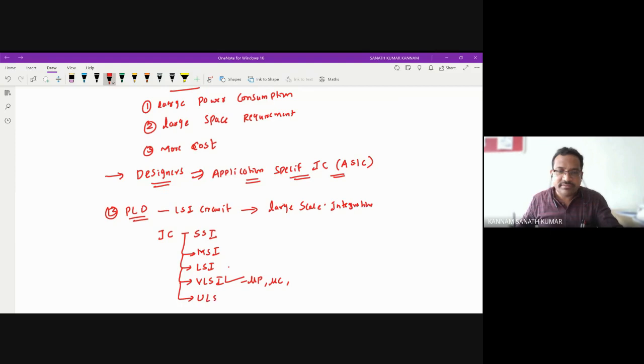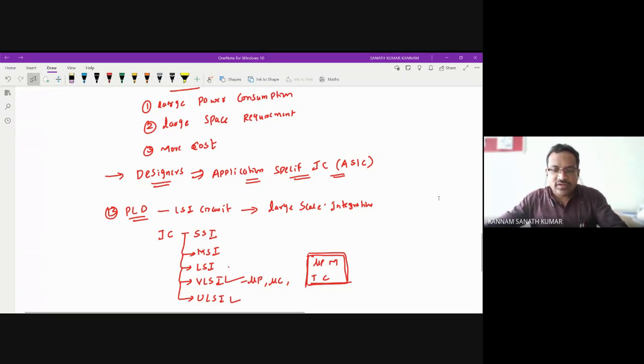Then you have ULSI, ultra large scale integration, meaning a total system: a microprocessor, memory, and peripheral devices like timers, counters, and ports, all integrated within one IC. The Raspberry Pi is made with ULSI. These are the different types of IC.